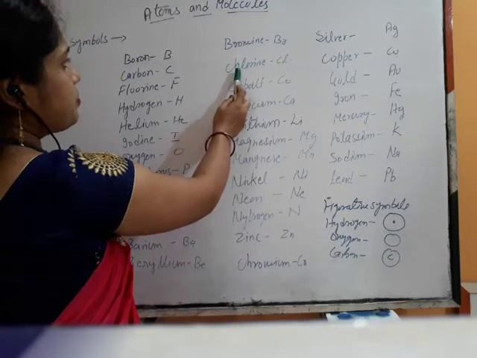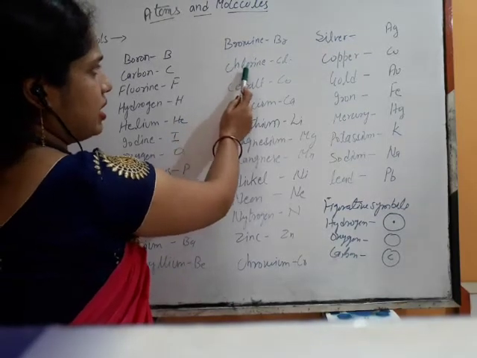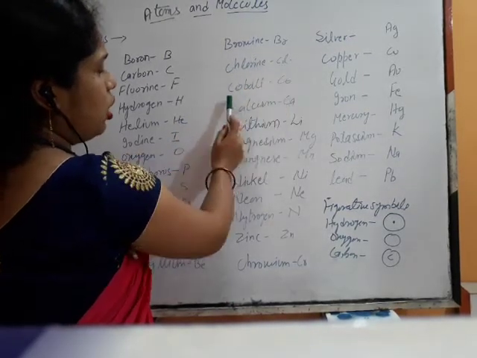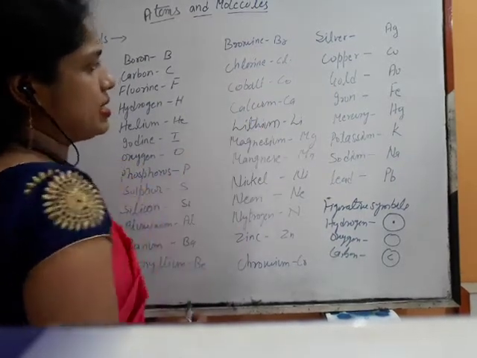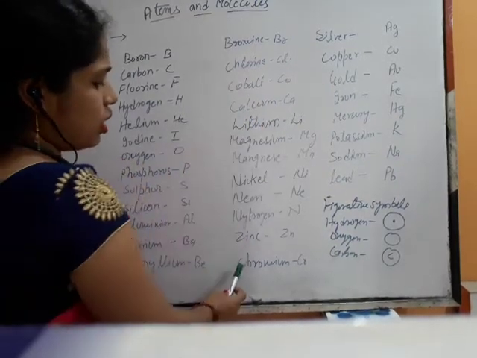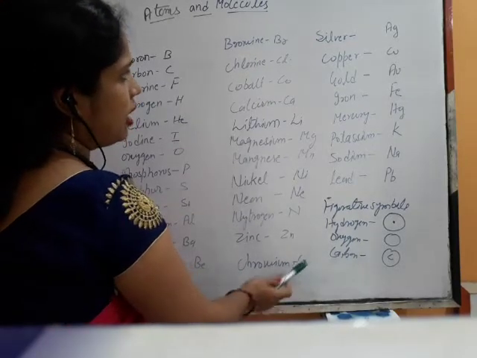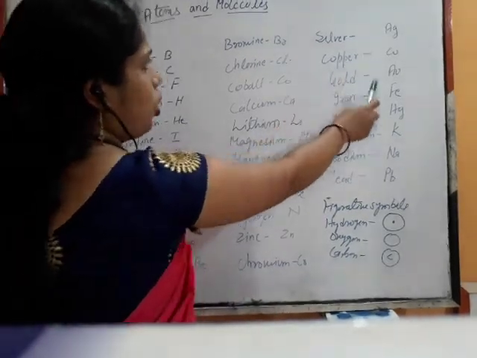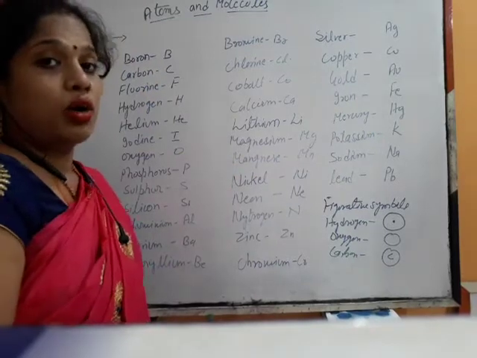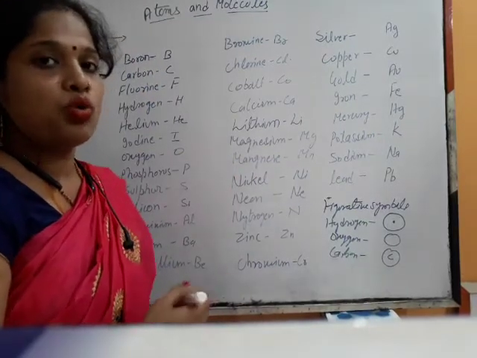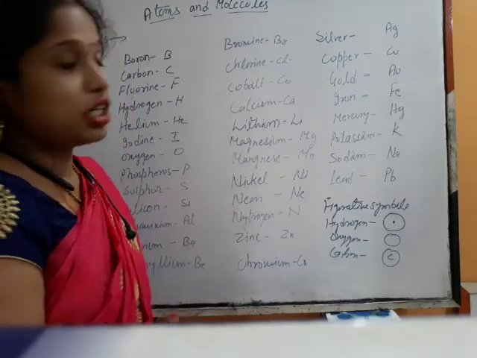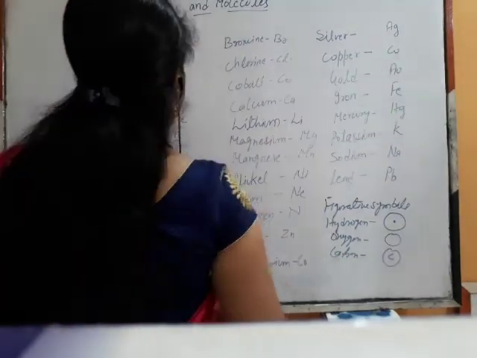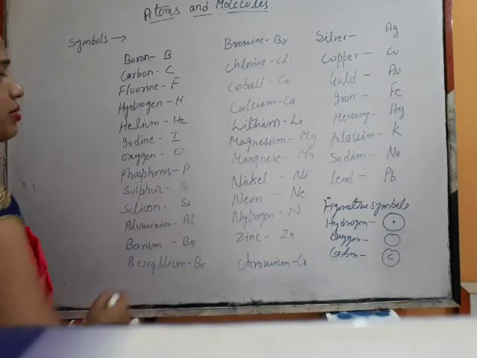So chlorine is Cl, cobalt is Co, calcium is Ca, chromium is Cr. Copper is an element whose symbol is taken from the Latin name cuprum, so Cu.